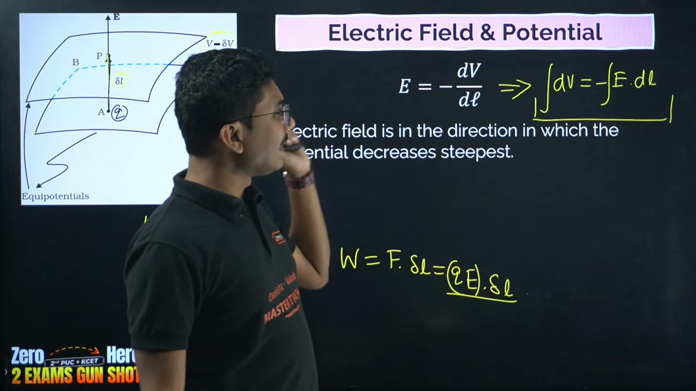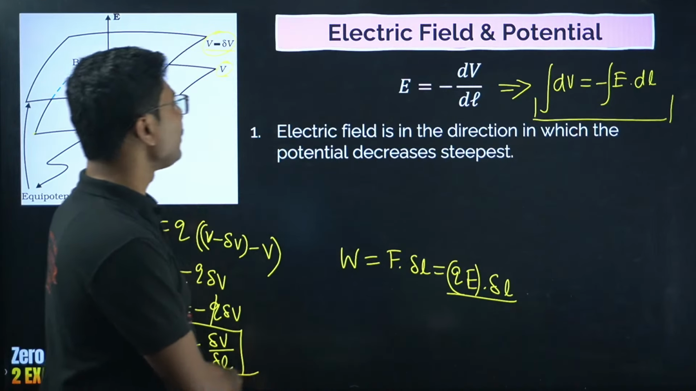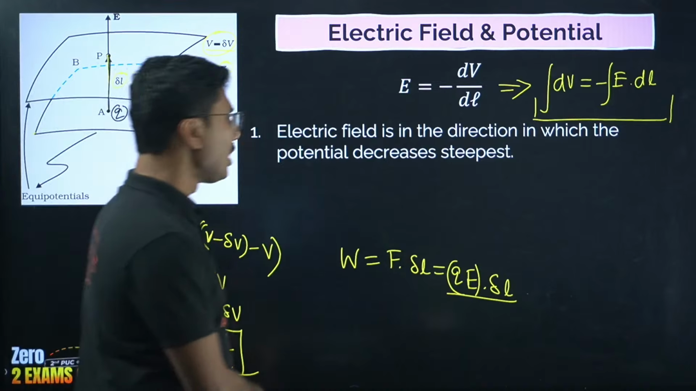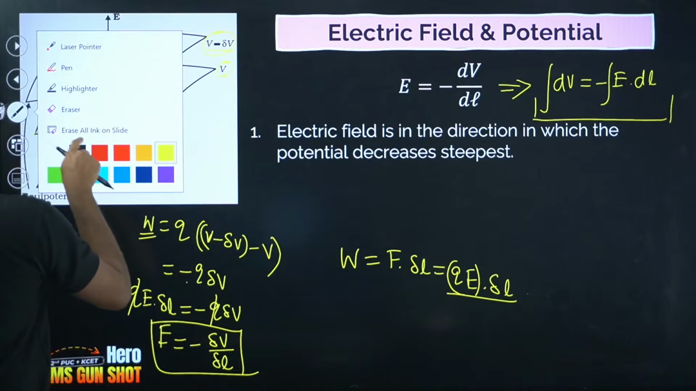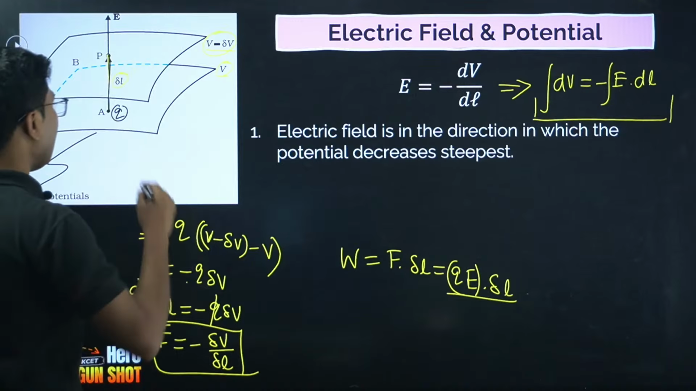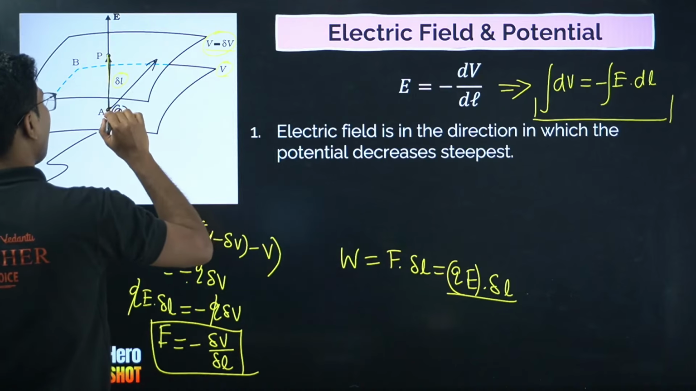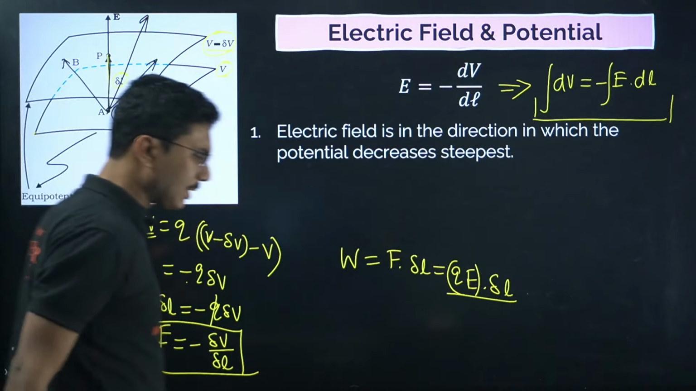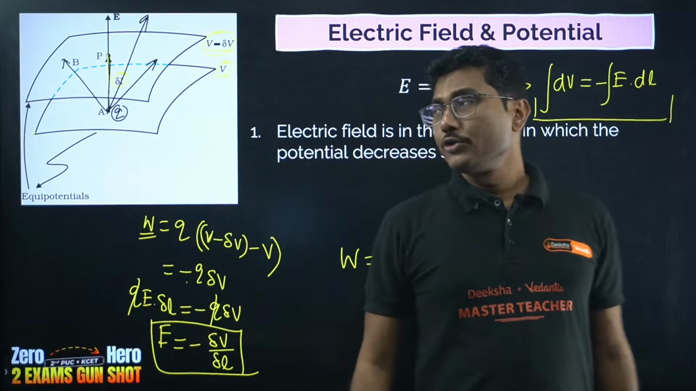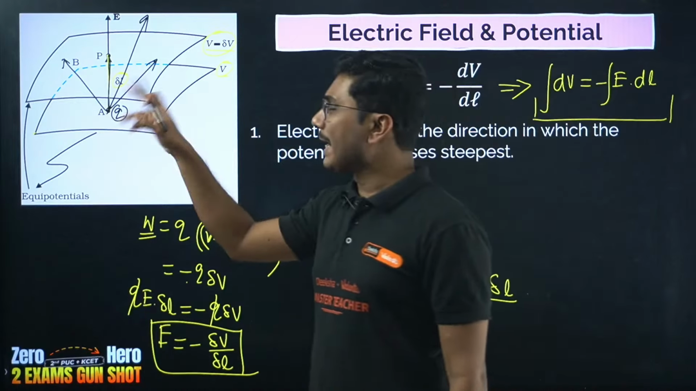Electric field is in the direction in which the potential decreases the steepest. Okay, electric field. Now if I say that electric field is in the direction, what is the direction of electric field? Is it in this direction, or in this direction, or in this direction? There are multiple possible directions of electric field. So it says no, it cannot be in any random direction.